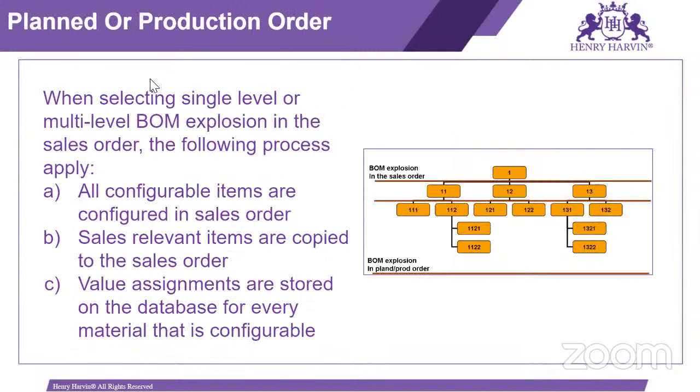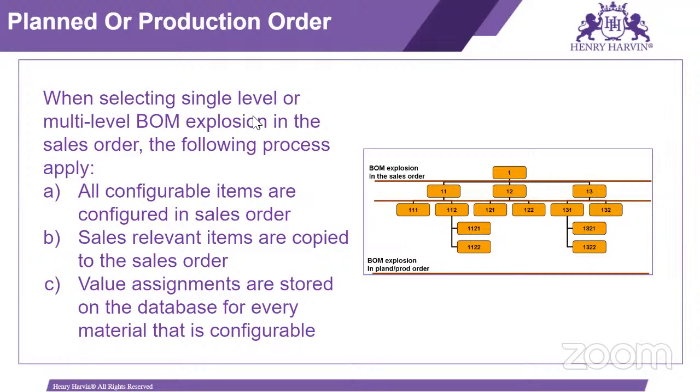So what is plan or production order? Whenever we get the sales order, or in the make to stock scenario, we are maintaining the PIR, the forecast requirement. And after that, when we run the MRP, material requirement planning, the system creates the plan order for the finished material which we are producing in house, and we can convert the plan order to production order.